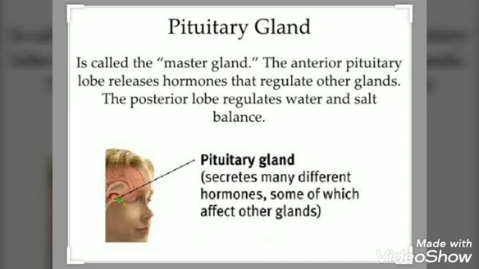Another important function of the pituitary gland is that it controls all the secretions of all the other endocrine glands. The pituitary gland sends hormones to different endocrine glands to trigger the release of a particular hormone from the respective gland.